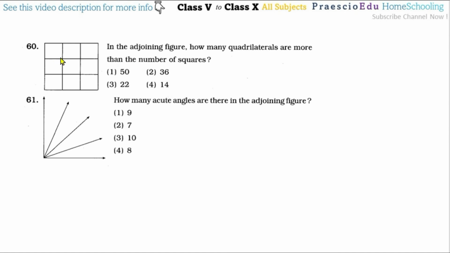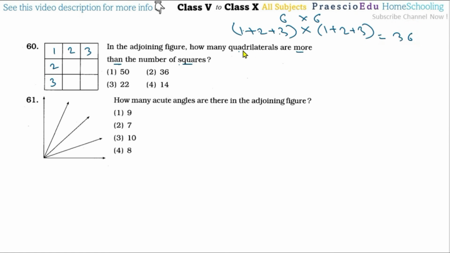Then question number 60, in the adjoining figure, how many quadrilaterals are more than the number of squares? We have to find out the quadrilaterals and the squares also. For the quadrilaterals, that is 1, 2 and 3. So for quadrilaterals, 1 plus 2 plus 3, and then multiply by 1 plus 2 plus 3. So 1 plus 2 plus 3 is 6, and then multiply by 6.